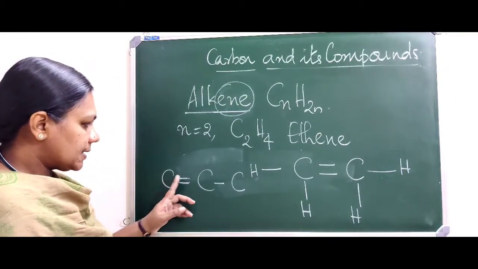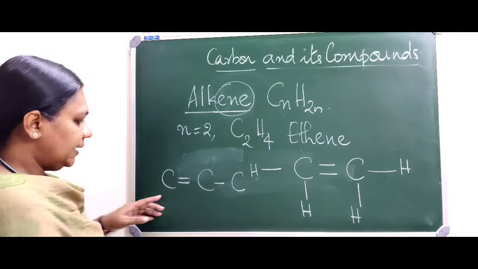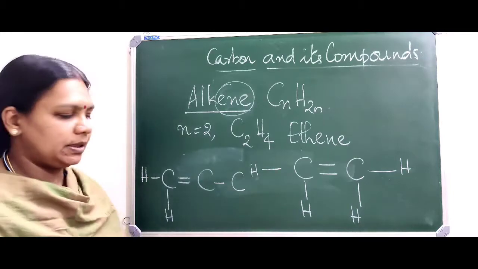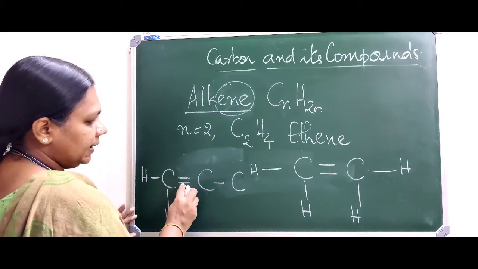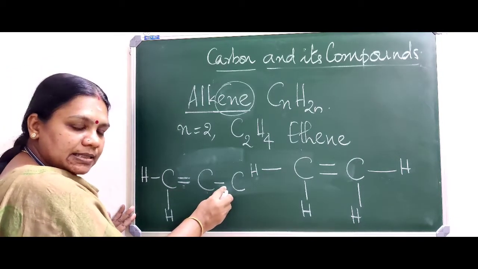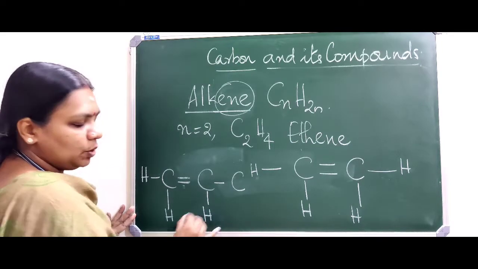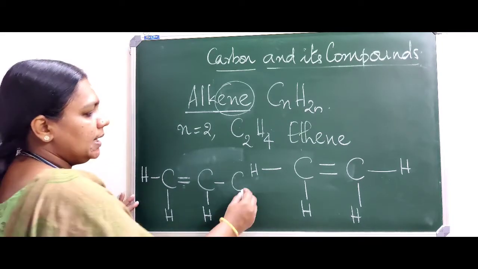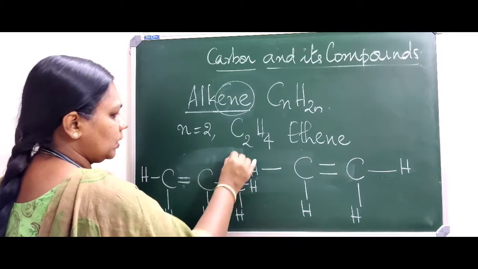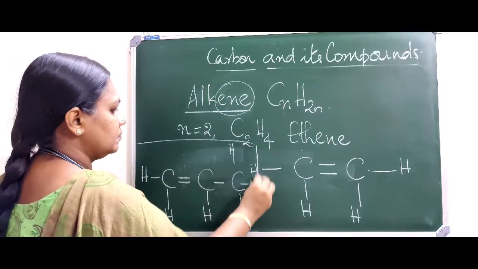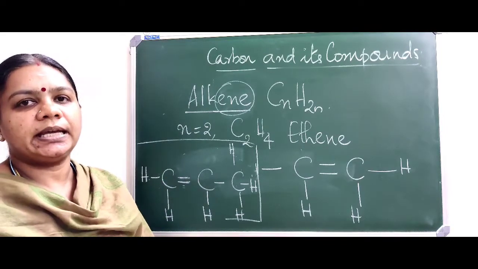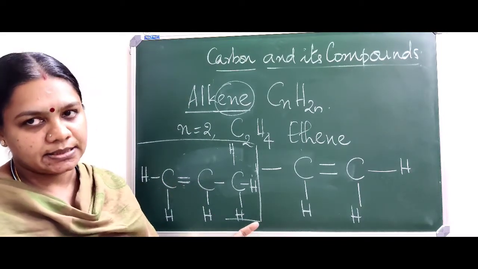Now, considering this carbon, 2 valencies are already satisfied. We have 2 more. Those are satisfied by hydrogens as it is a hydrocarbon. Now for the middle carbon, it has shared 2 pairs of electrons with 2 valencies over. Here 1 valency is also over. Therefore it requires only 1 more, therefore only 1 hydrogen. And for the last carbon, only 1 is satisfied. Therefore it has to satisfy 3 more. C3H6, that is propene. Propene has 3 carbons and 6 hydrogens.